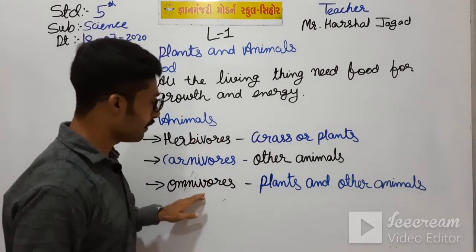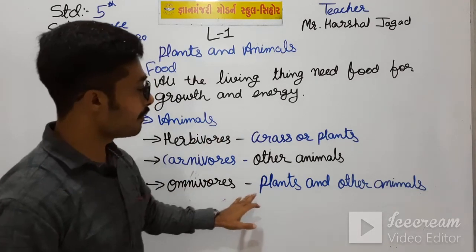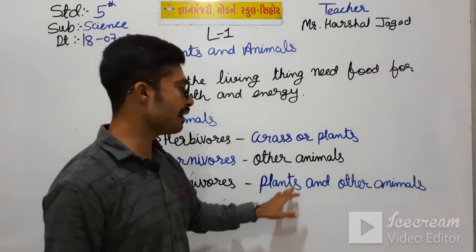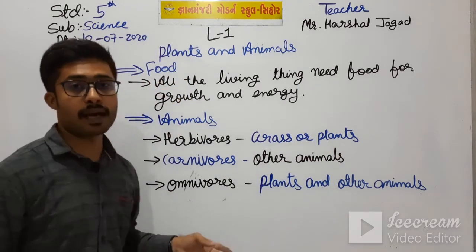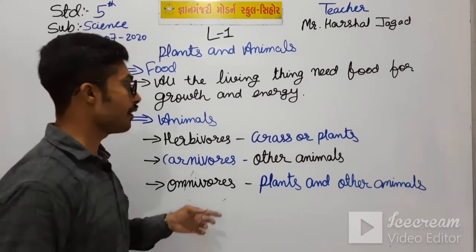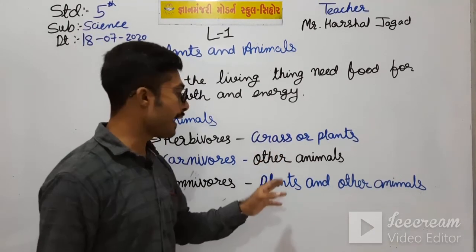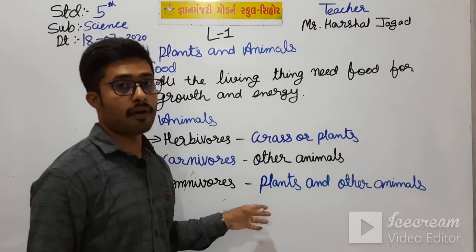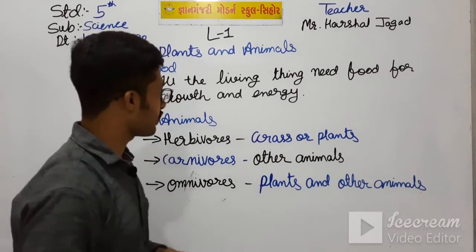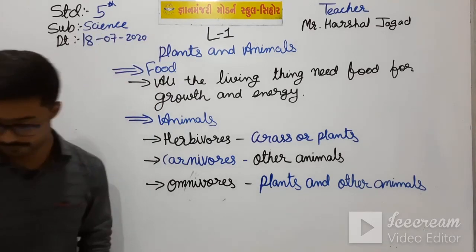And what do the omnivorous animals eat? The omnivorous animals eat both plants and other animals. Humans are also included in omnivorous animals because they also eat plant products and some animal meat for their diet. Okay, students, so this we have seen.